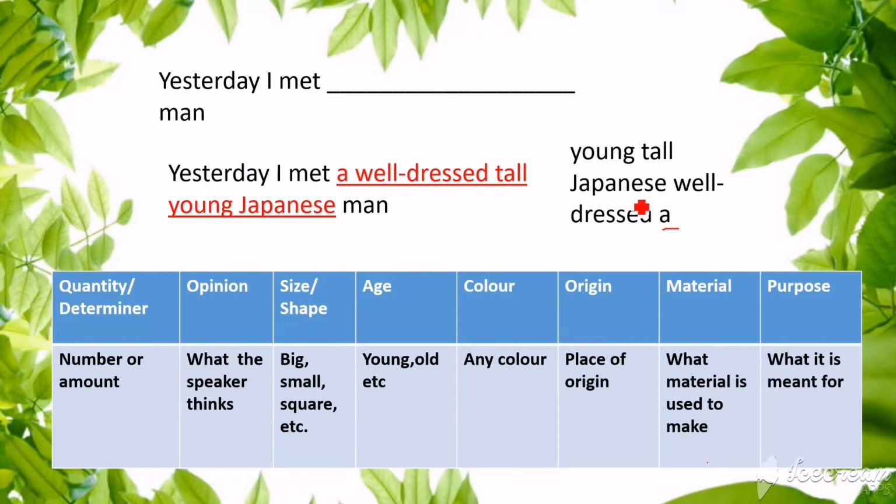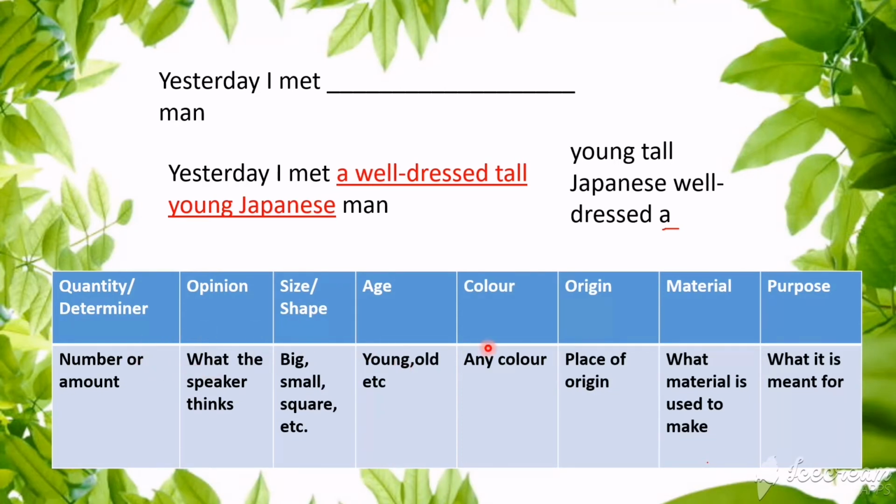So look at this example as well. Even in this example, you can see that not all these adjectives are present: quantity, opinion, size, age, color, origin, material, purpose, everything is not there in this sentence. But even then you are following this order here. Similar to this, you need to follow this order for all other adjectives.